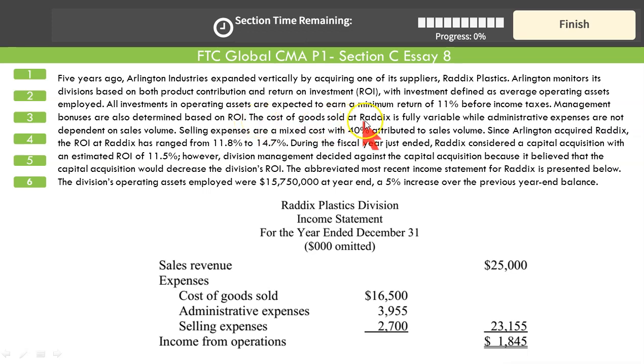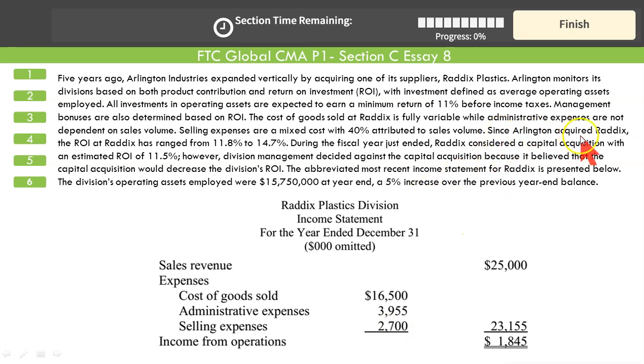The cost of goods sold at Redix is fully variable, while administrative expenses are not dependent on sales volume. These expenses, administrative, are not dependent on sales volume, means they are fixed. Selling expenses are mixed cost with 40% attributable to sales, while 60% is fixed. So these selling expenses, 40% are variable, that vary with the level of sales, and 60% are fixed.